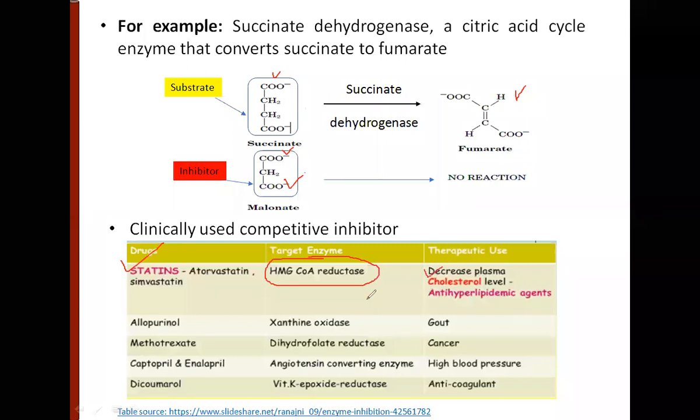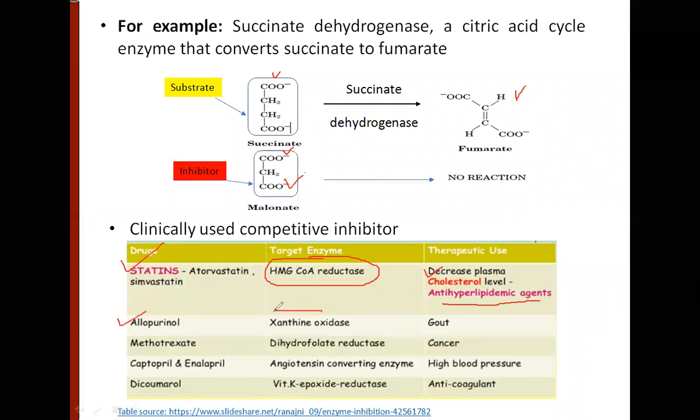Because endogenous cholesterol biosynthesis is affected, it leads to a decrease in plasma cholesterol level. So these statins are very commonly used as anti-hyperlipidemic agents, drugs which decrease the cholesterol level, used the world over. Allopurinol is another competitive inhibitor.